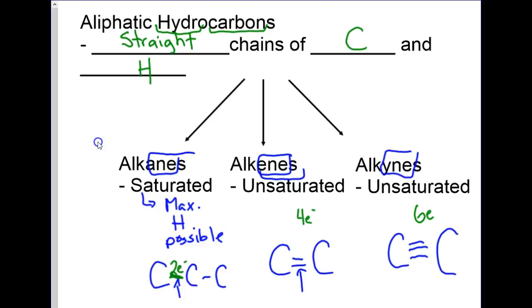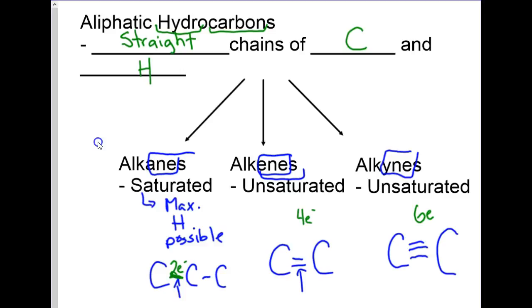We give names to these categories based on the bonds that exist between carbon atoms. If there are all single bonds between all of the carbons, it is called an alkane. If there is one or more double bonds between carbon atoms, it is an alkene. If there is one or more triple bonds, it is an alkyne.